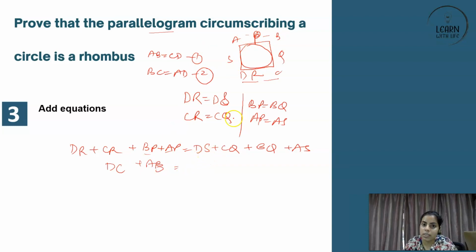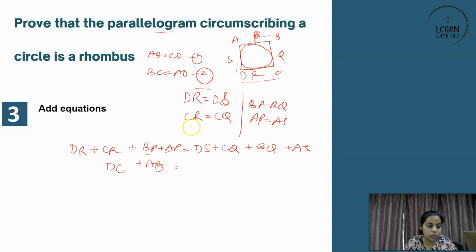What is DS plus CQ? Not getting anything. What is BQ plus AS? Again, not getting anything. So in this case, what to do? Now, DS is equal to DR, we know. Isn't it? Or no? Tell me, isn't it or no?